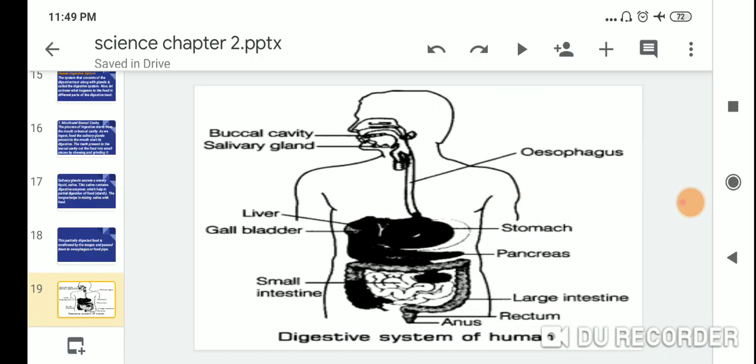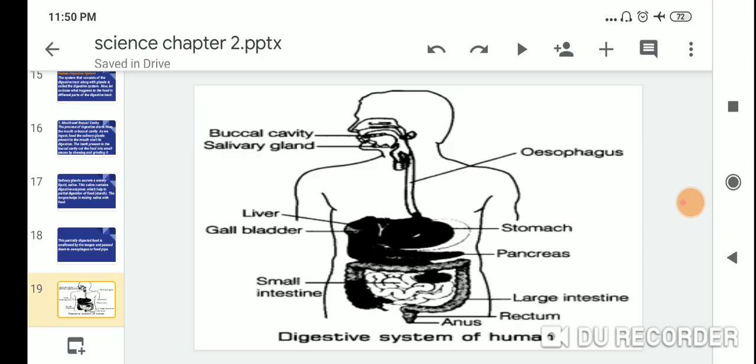Can you see? This is the digestive system of a human. The first one is the buccal cavity and the presence of the salivary gland. Next one is the esophagus, then the stomach, and on the right side are the liver and gallbladder. Next are the pancreas, small intestine, large intestine, rectum and anus.